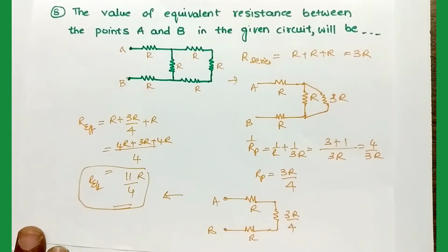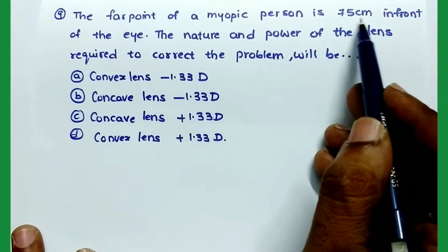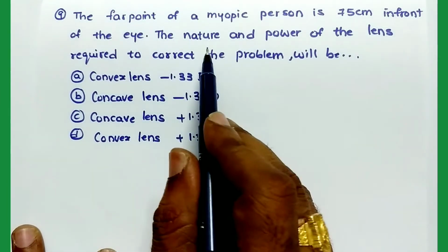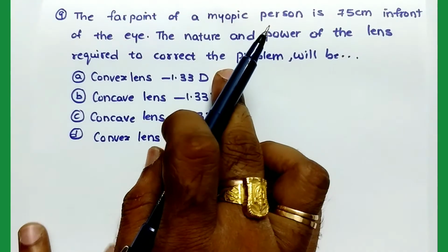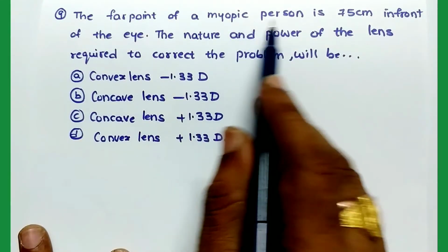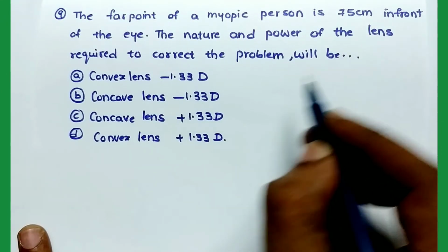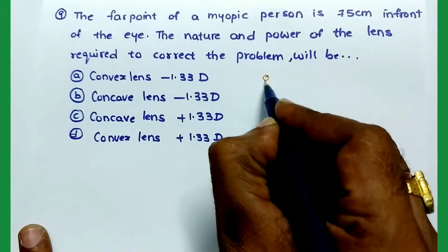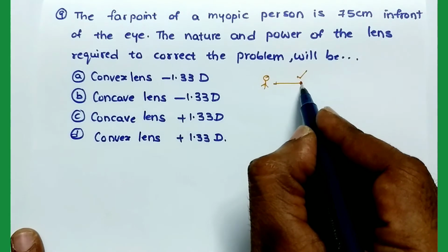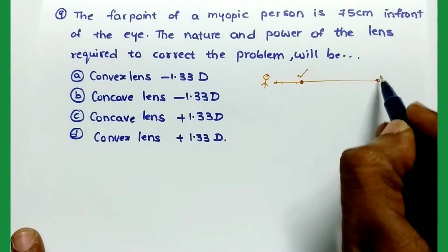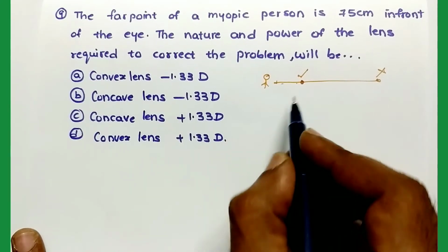The far point of a myopic person is 75 centimeters in front of the eye. The nature and power of the lens required to correct the problem will be? So one person is suffering from myopia, and the far point is 75 centimeters. Myopia means he can watch objects nearer to him, but he cannot watch objects away from him. This defect is called myopia.